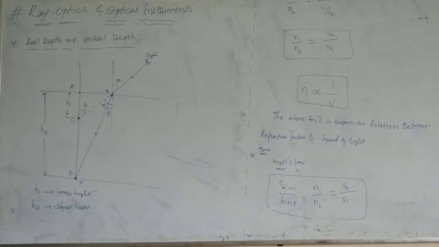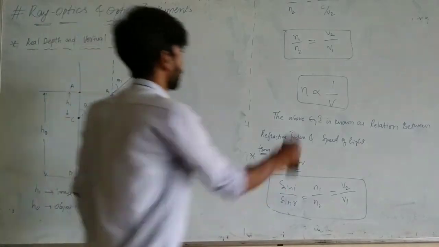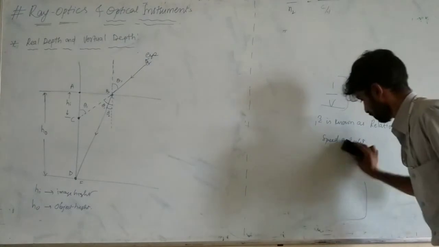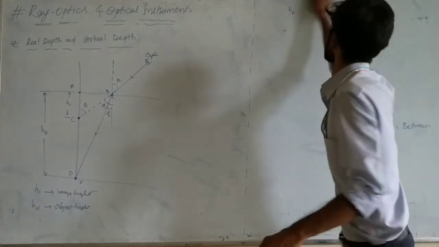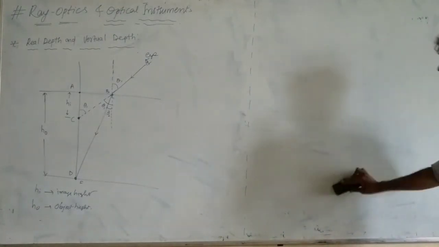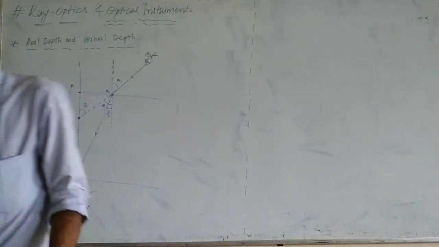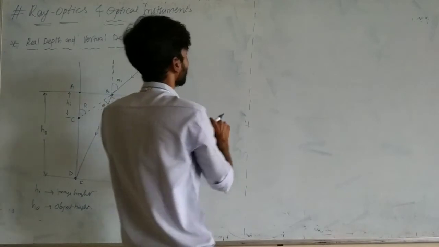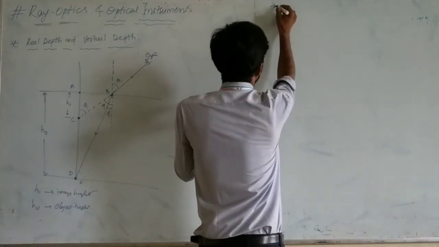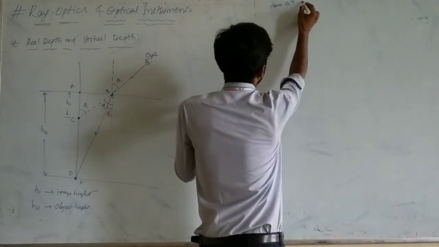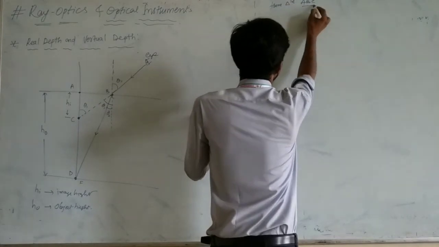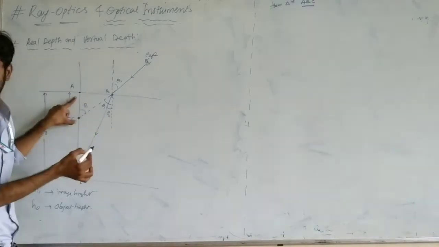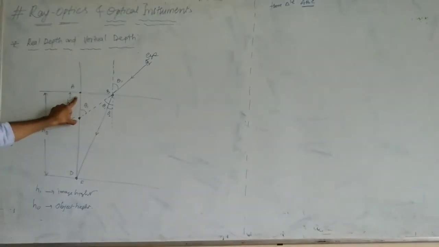So after this, we will go for one problem. After solving this, next write down from the triangle. Here I am considering a triangle. From triangle ABC, the first triangle is A, B and C.